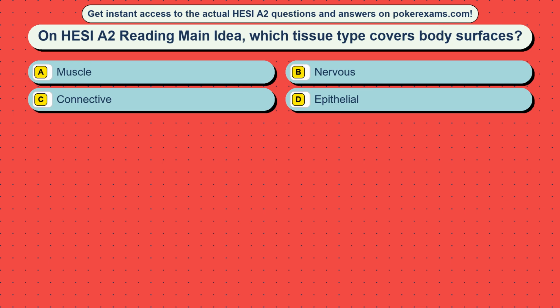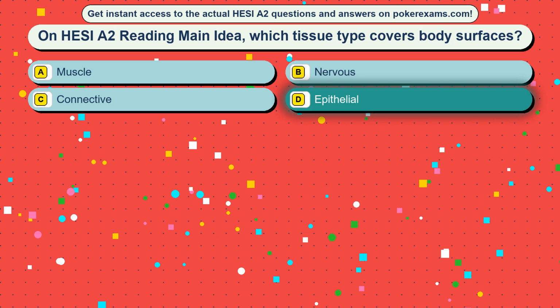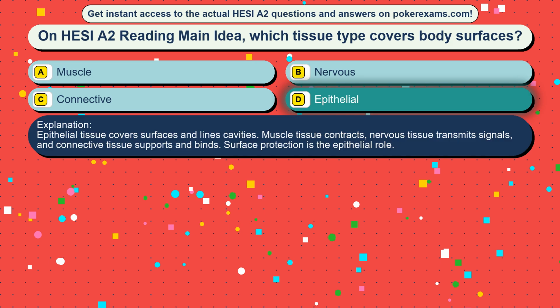Question 34. On HESI A2 reading main idea, which tissue type covers body surfaces? Option A, muscle, option B, nervous, option C, connective, option D, epithelial. The correct answer is option D, epithelial. Epithelial tissue covers surfaces and lines cavities. Muscle tissue contracts, nervous tissue transmits signals, and connective tissue supports and binds. Surface protection is the epithelial role.